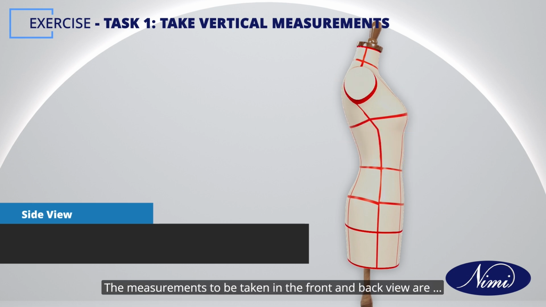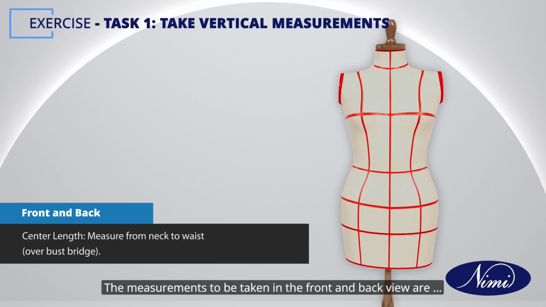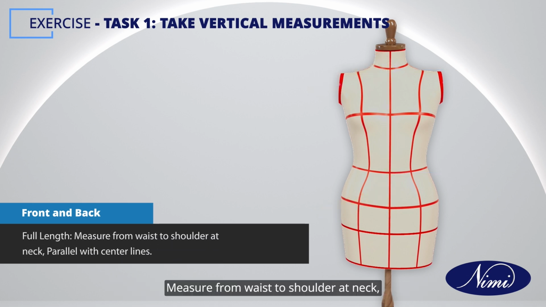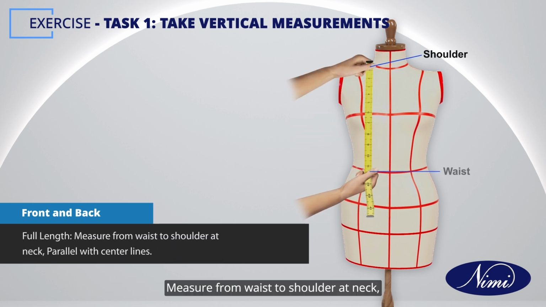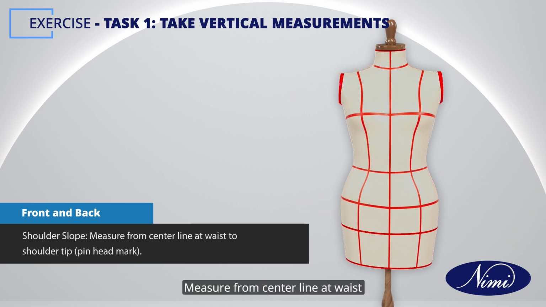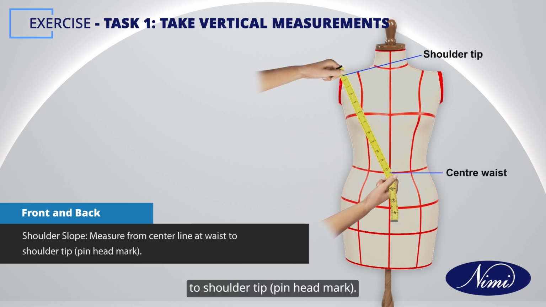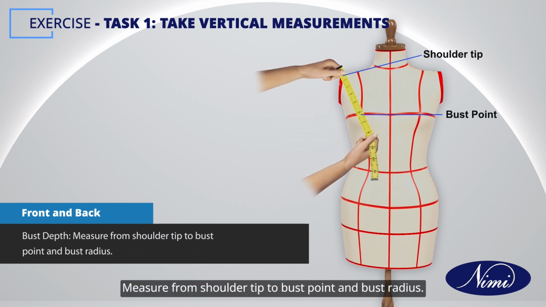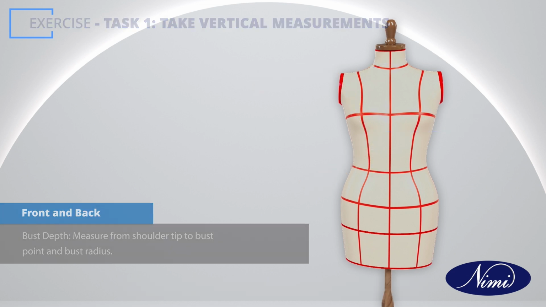The measurements to be taken in the front and back view are center length, measure from neck to waist over bust bridge. Full length, measure from waist to shoulder at neck parallel with center lines. Shoulder slope, measure from center line at waist to shoulder tip, pin head mark. Bust depth, measure from shoulder tip to bust point and bust radius.